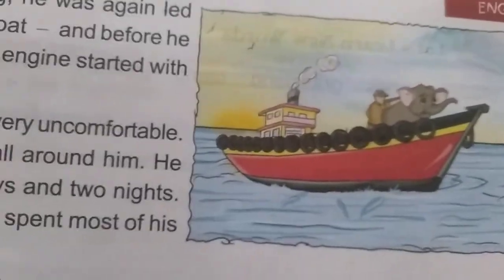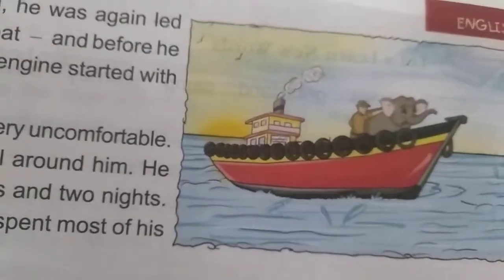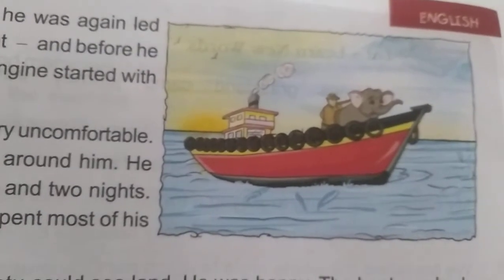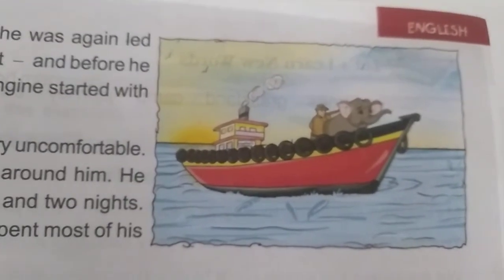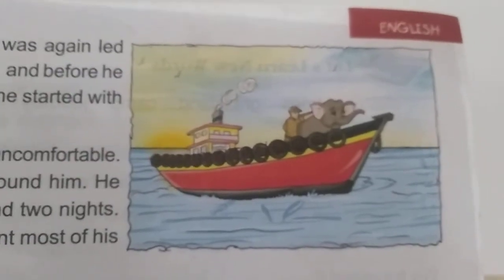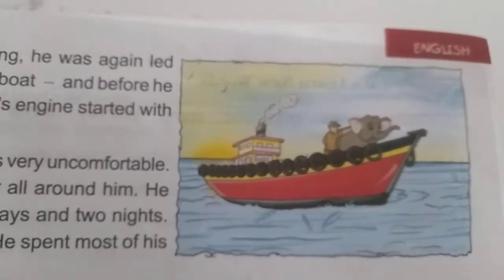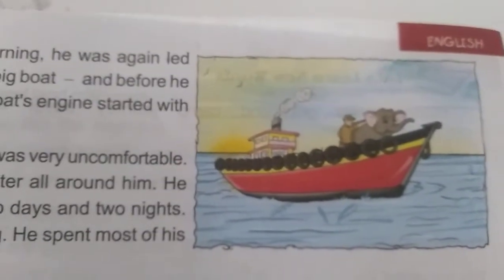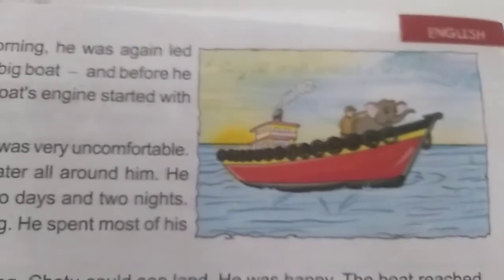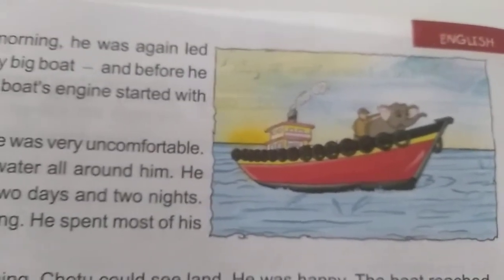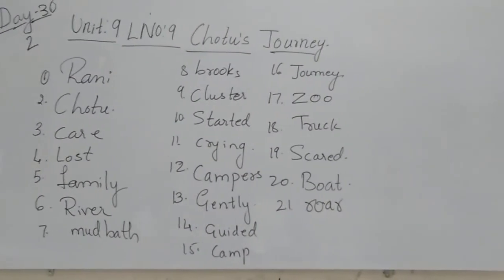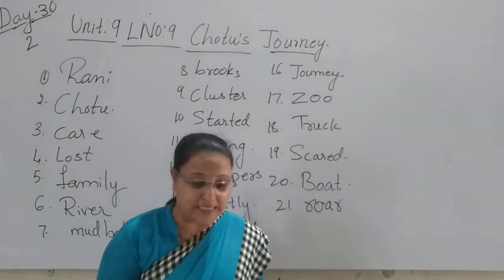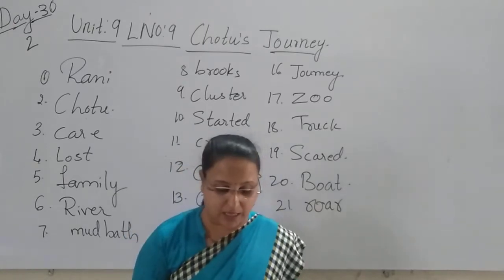What can you find here? The ship is in the center of the sea, children. Yes, and the boat is moving in the water, and Chotu is lying in the boat. He wanted to get down and walk on the ground, but he couldn't, and he is seeing water everywhere around him, children. So he could only see water around him.